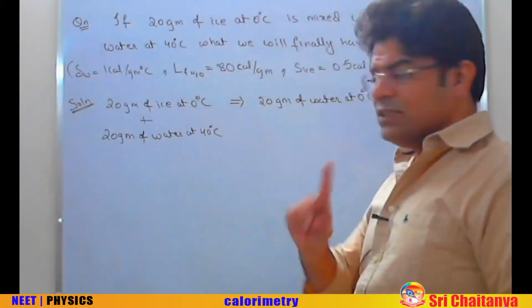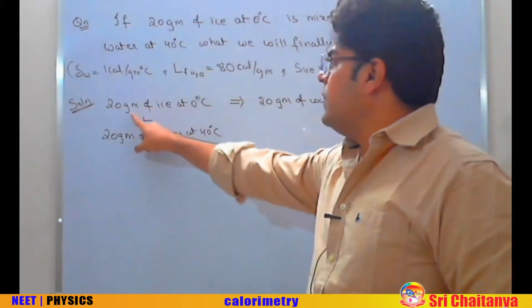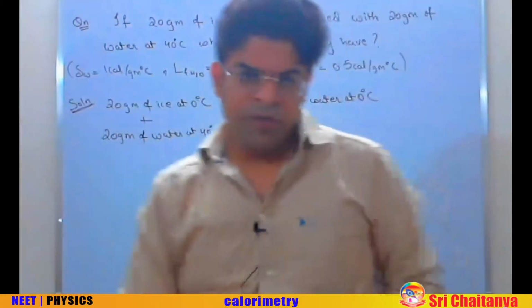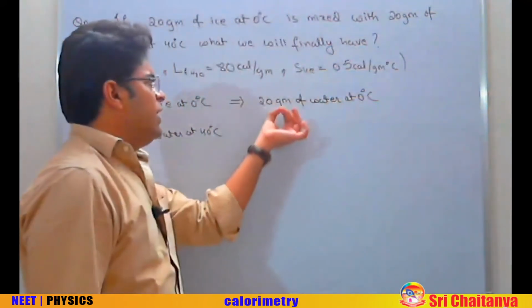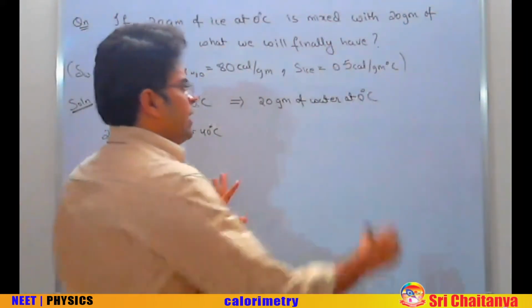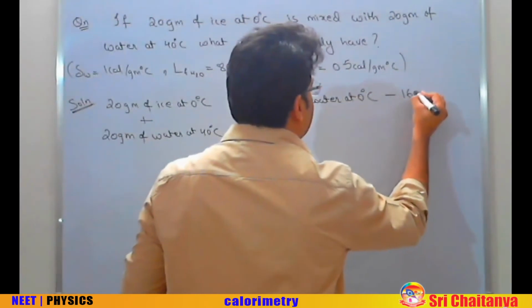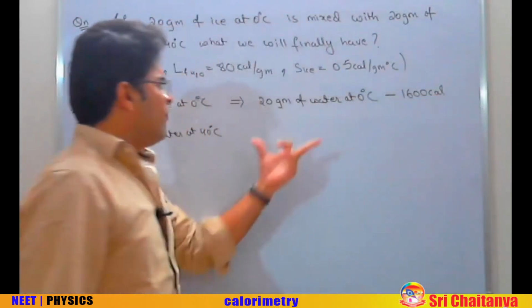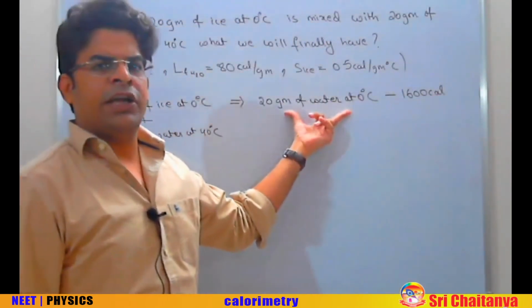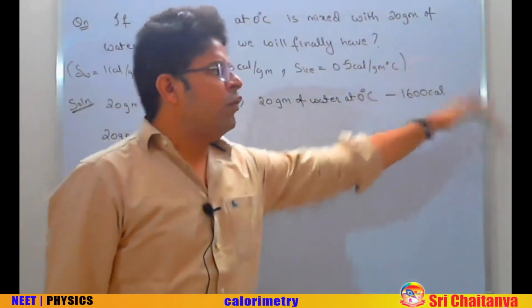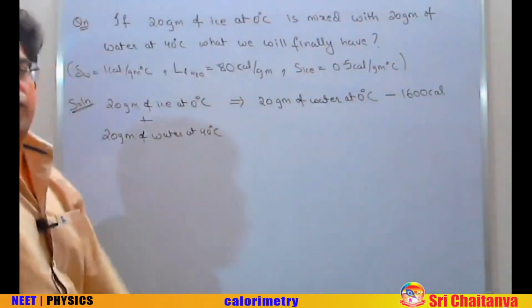So I can say having 20 gram of ice at 0 degree centigrade is as good as having 20 gram of water at 0 degree centigrade, from which I am going to take out 1600 calorie. If I have got 20 gram of water at 0 and I take out 1600 calorie from it, I will finally have 20 gram of ice at 0.